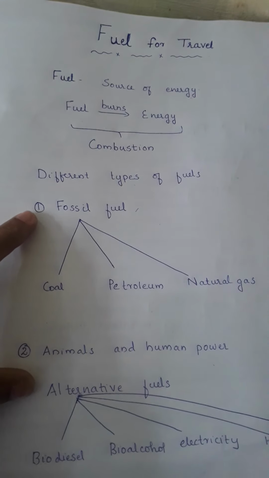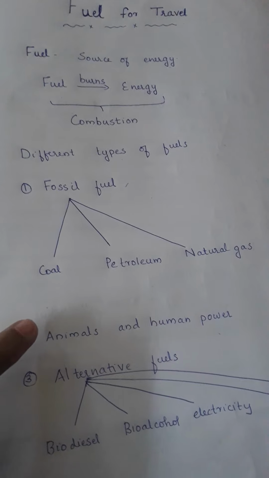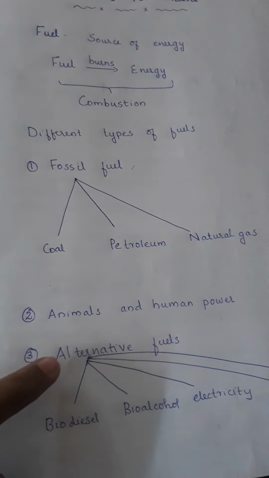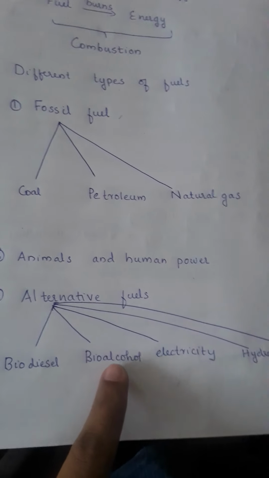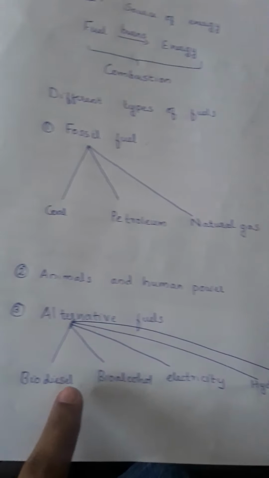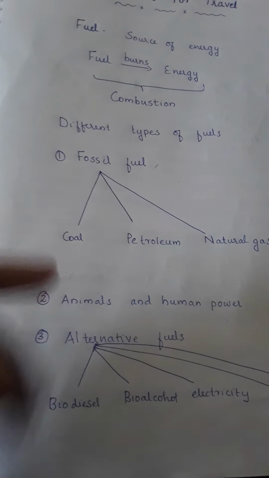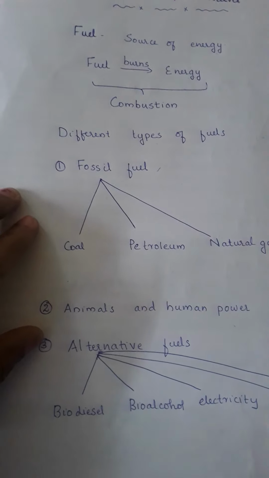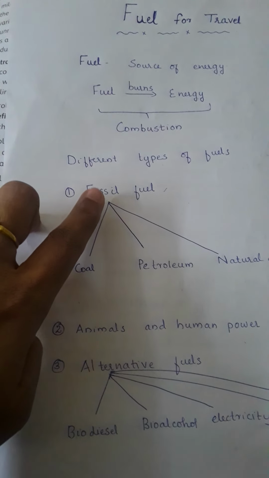Different types of fuels are there. Fossil fuel, animals and human power are also used as fuels. Alternative fuels are there: biodiesel, bioalcohol, electricity, hydrogen, solar energy. These are known as alternative fuels. We can study one by one. Now we are going to discuss what is fossil fuel.